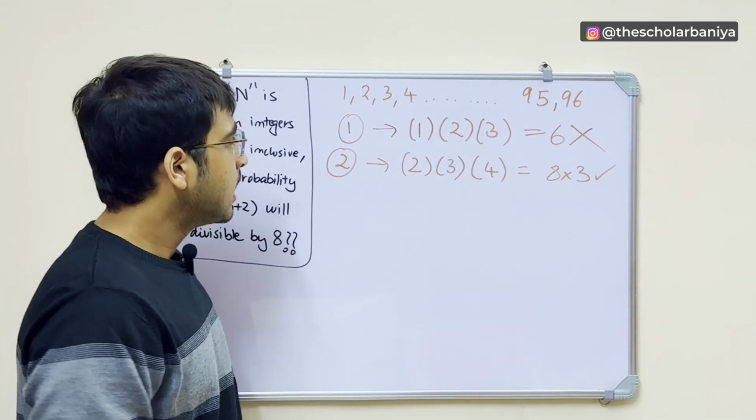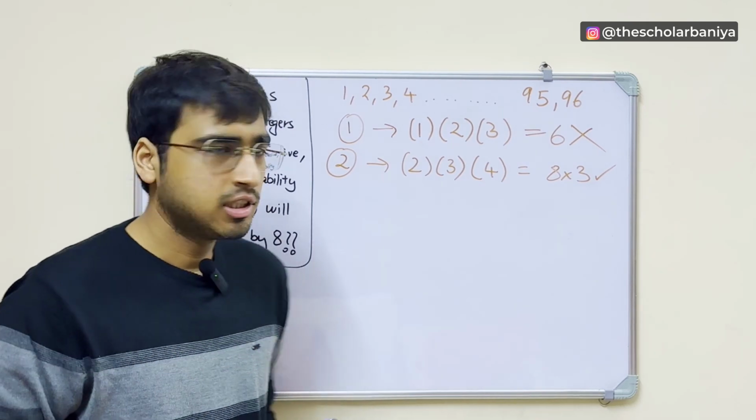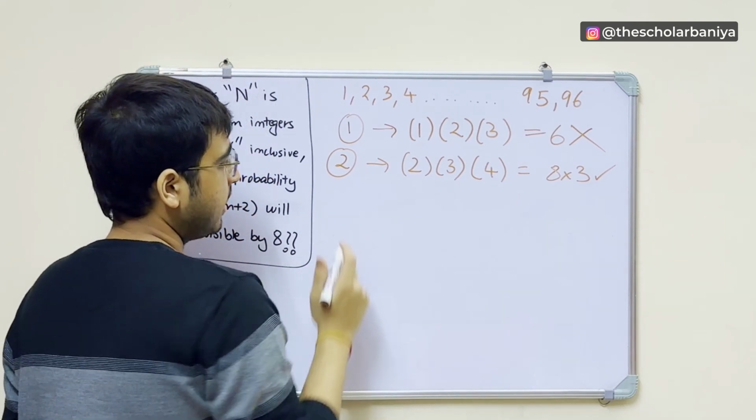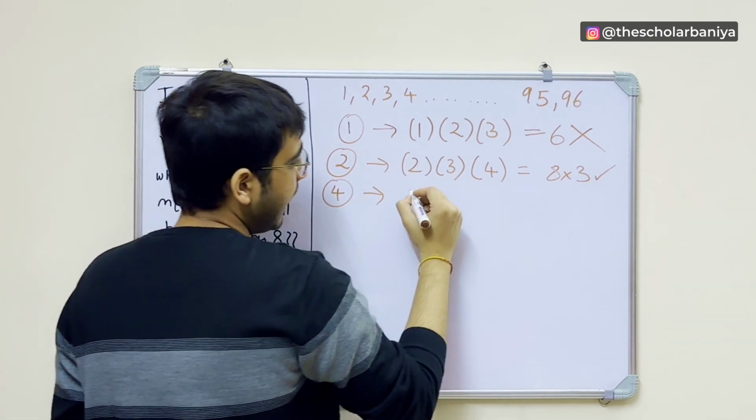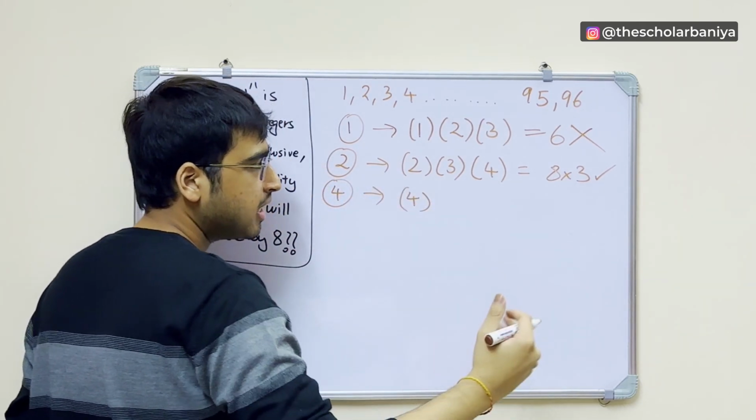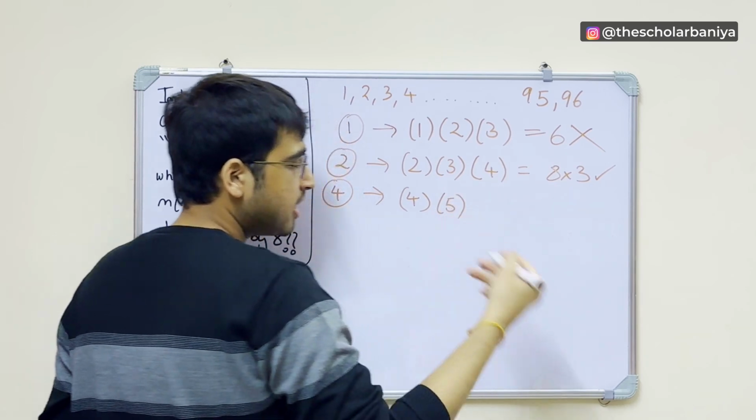Now let's talk about even numbers first. If you take 4, for example, this will be n, which is 4, into n plus 1, which is 5, into n plus 2, which is 6.